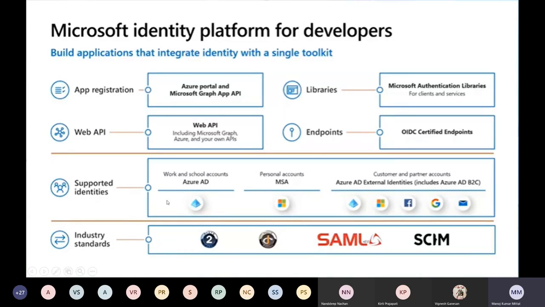We can expose those. It will go to my personal Microsoft accounts like the Hotmail account, Outlook accounts. We can integrate with other corporate Office 365 accounts as well as external identities like Facebook and Gmail. So integrations with B2C are possible. And at the end, it's using the open industry standard, and it's built on quite a rich platform built on open industry standards.